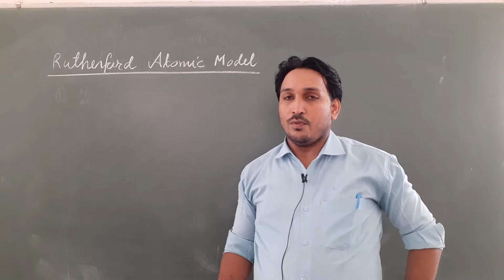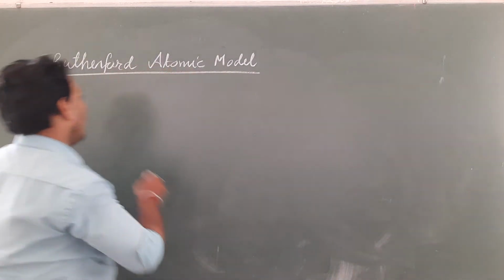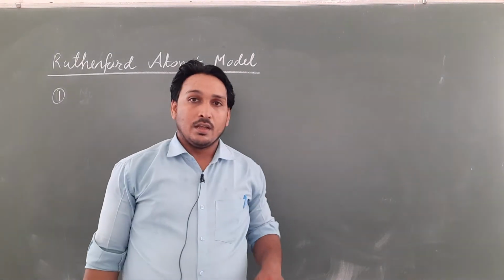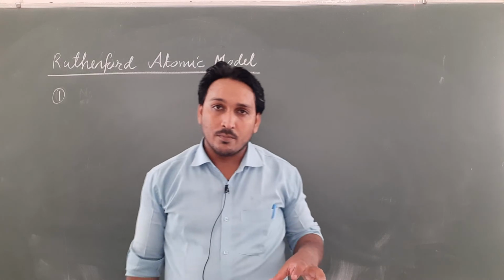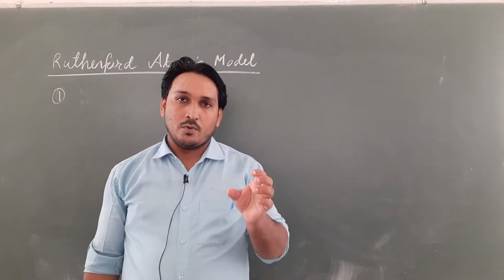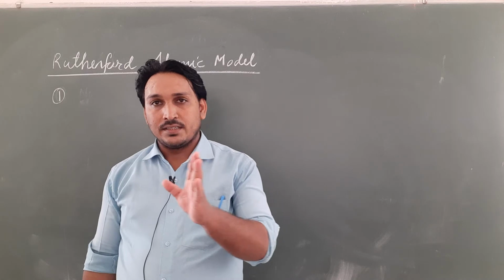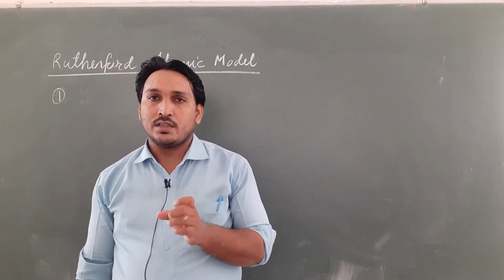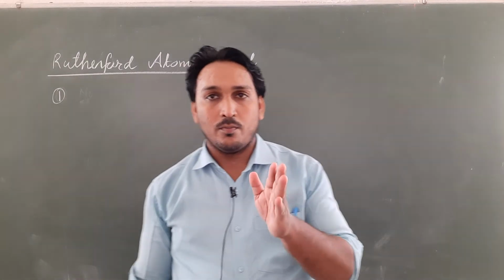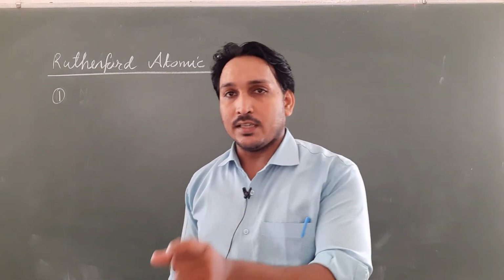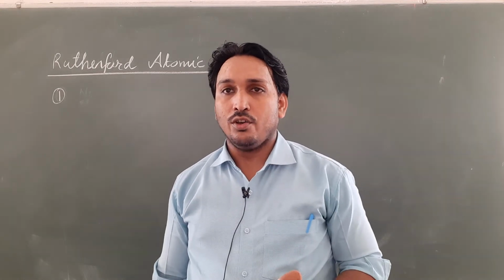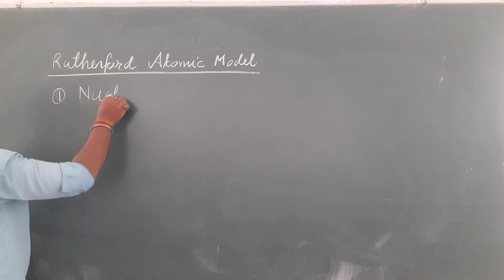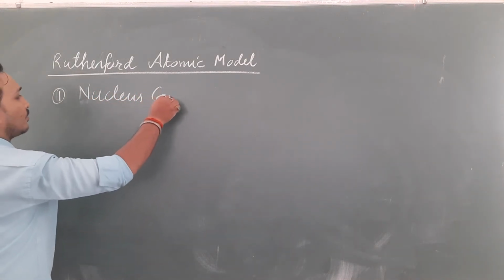So the first outcome was, based on the fact that one alpha particle retraces its path, that every atom has a single positive massive central core, and that core is called nucleus. So this is called the nucleus concept.